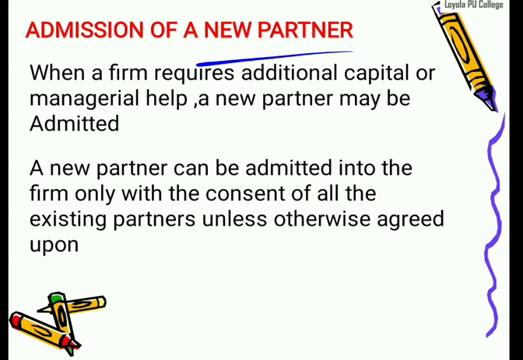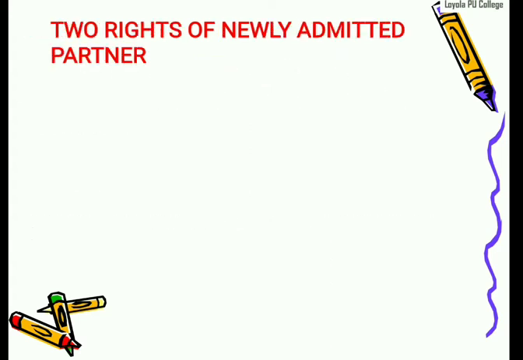Next one, a new partner can be admitted into the firm only with the consent of all the existing partners, unless otherwise agreed upon. It means when a new partner comes, the previous old partners should give an agreement or permission to admit the new partner. Otherwise, we can't admit a new partner. So next one, rights of a newly admitted partner. This one is also an important 2 marks question.